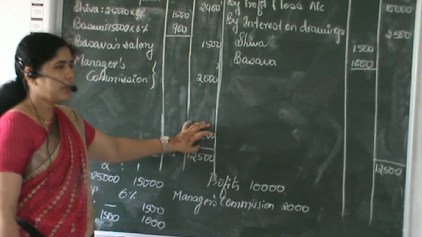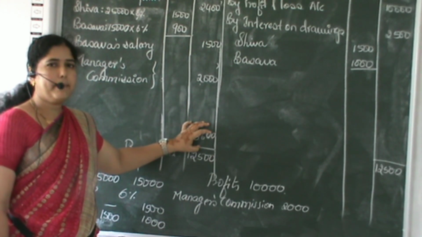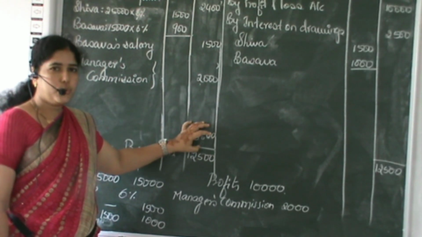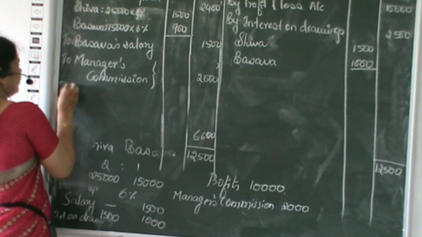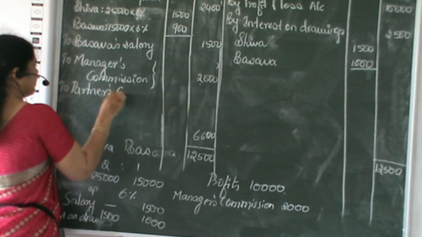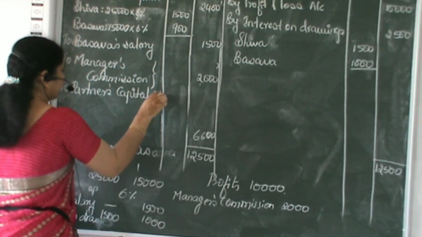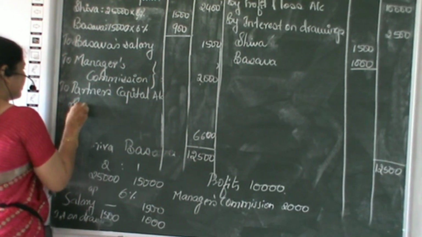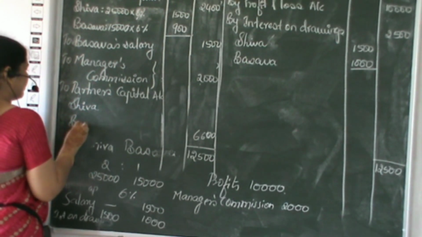And this remaining profit of 6,600 will be distributed among the partners according to their profit sharing ratio through their capital accounts, that is Shiva and Basava.